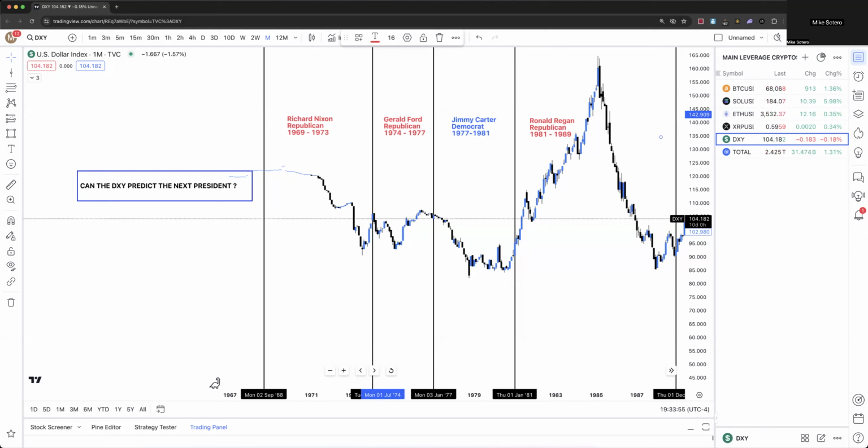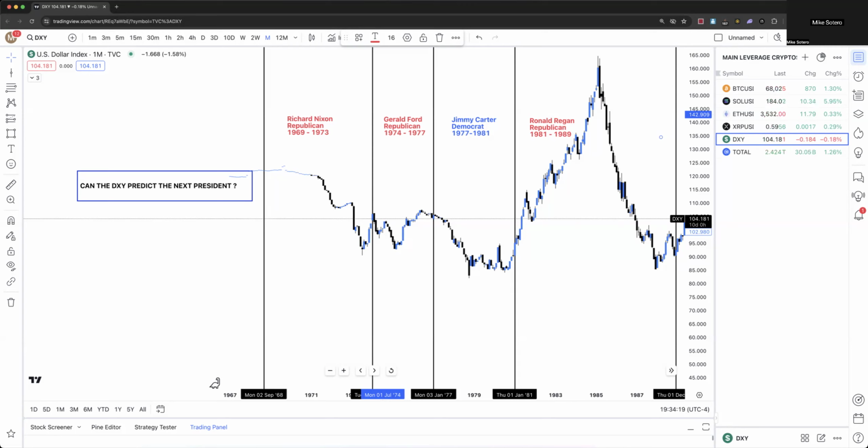So let's go down memory lane and take a look at what has happened historically, whether there is a Republican president in the office or a Democratic president in the office. None of this is about who you should vote for, but let's look at the facts, because when the dollar is going up or down, there is volatility, which means there's opportunity for you in the market. And we're going to answer this question: can we predict the next president before the election even happens?